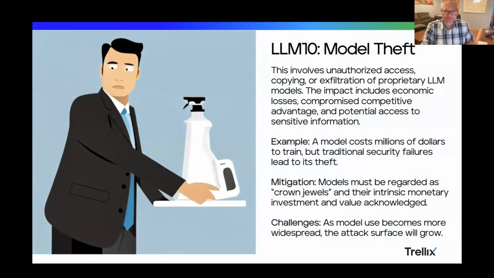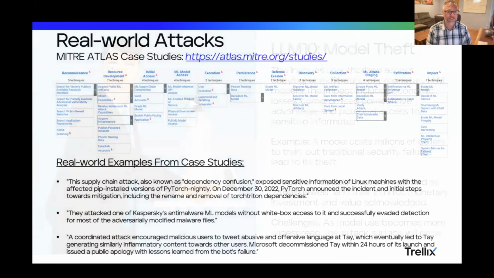So that in and of itself is a crown jewel, and so they need to be protected. But then therein they have a ton of different, sometimes very sensitive information within them, which makes them even more sensitive being stolen. And so as you use more LLMs and have more LLMs, they need to be treated as very sensitive data and protected more so than a lot of other data there.